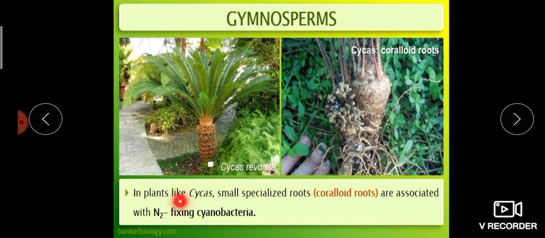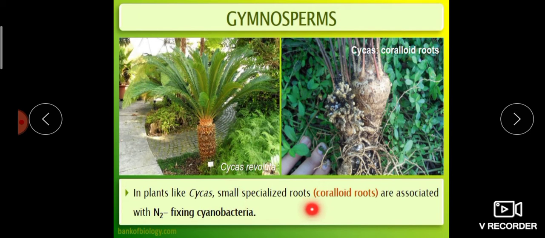In Pinus there is a fungal association in the form of mycorrhiza. In Cycas there is an association with cyanobacteria in specialized roots. Nostoc and Anabaena are the two cyanobacteria present in the roots of Cycas.